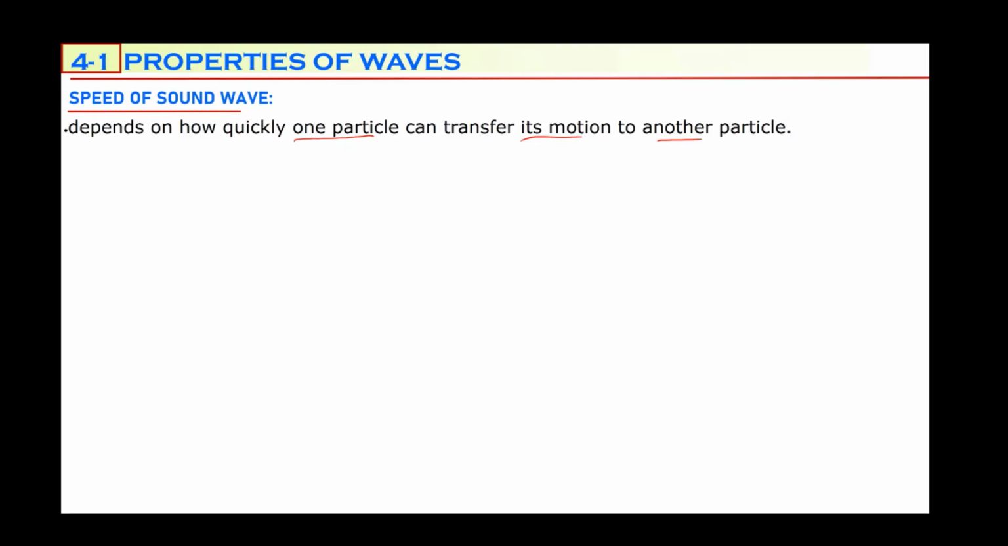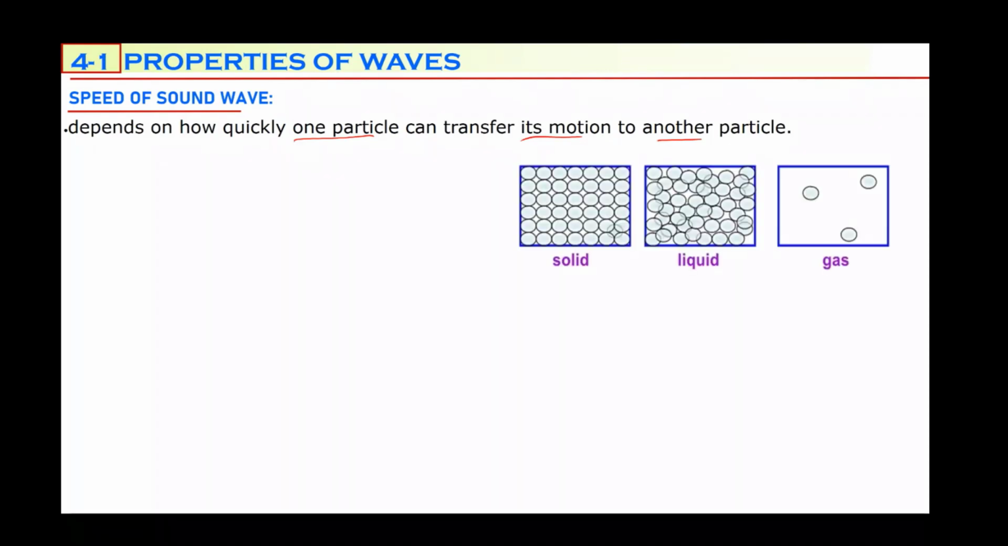If the particles are close to each other, vibration will be transferred quicker. But if the particles are farther from each other, the transfer of the vibration will be late. That's why the particles of solids are so close to each other compared to liquids and gases. For that reason, sound travels fastest in solids, faster in liquids, but slowest in gases.